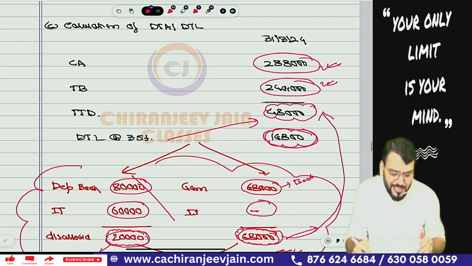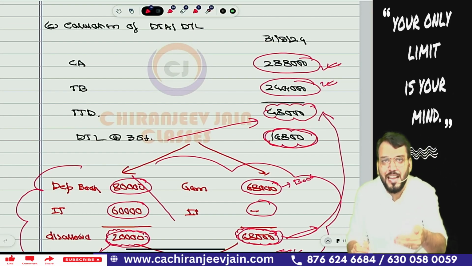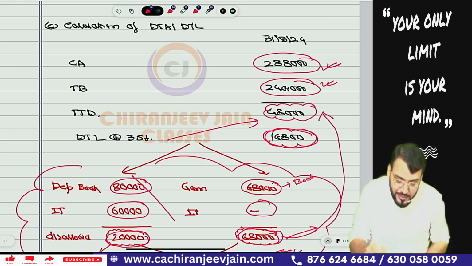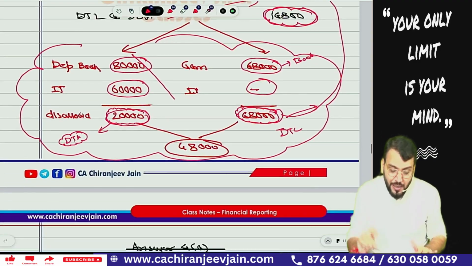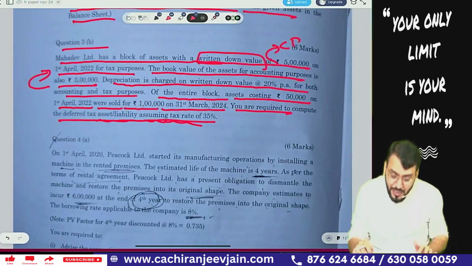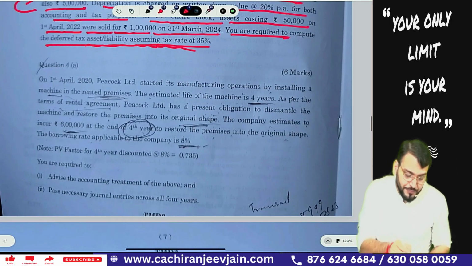Understood? The concept means, of course, for any asset or liability, first find out the carrying amount, compare it with the tax base, because this is an asset and the carrying amount is more than the tax base. So it is a taxable temporary difference. This is the only concept as per Ind AS 12. Coming to the next question, question number 4A.